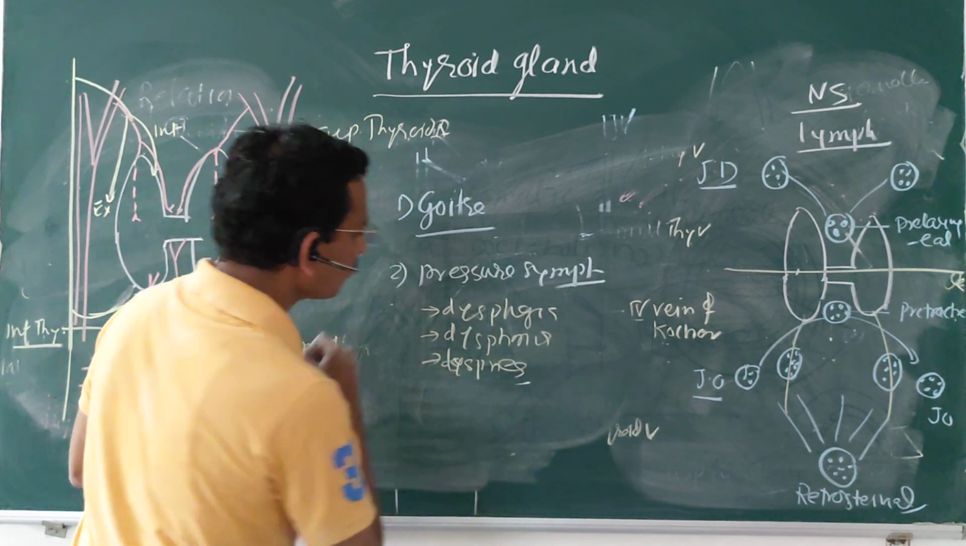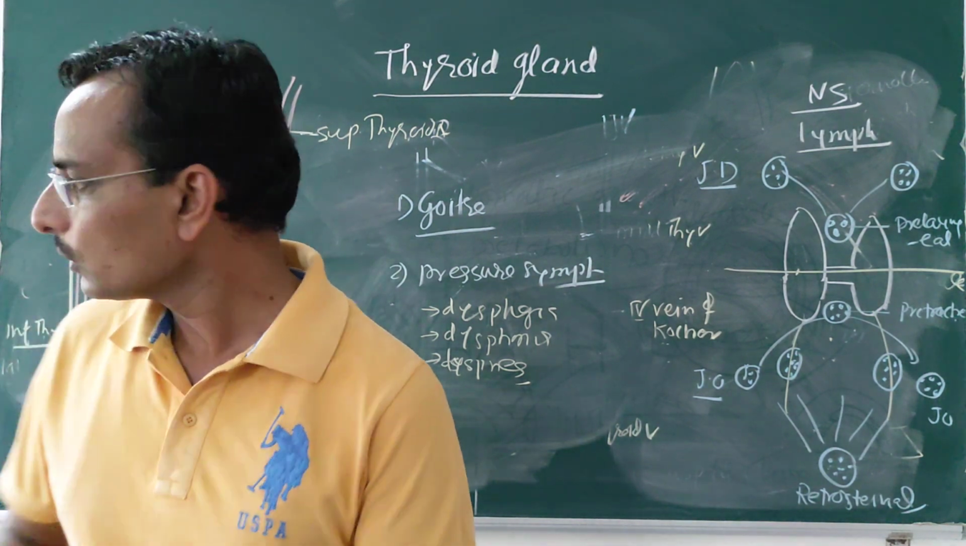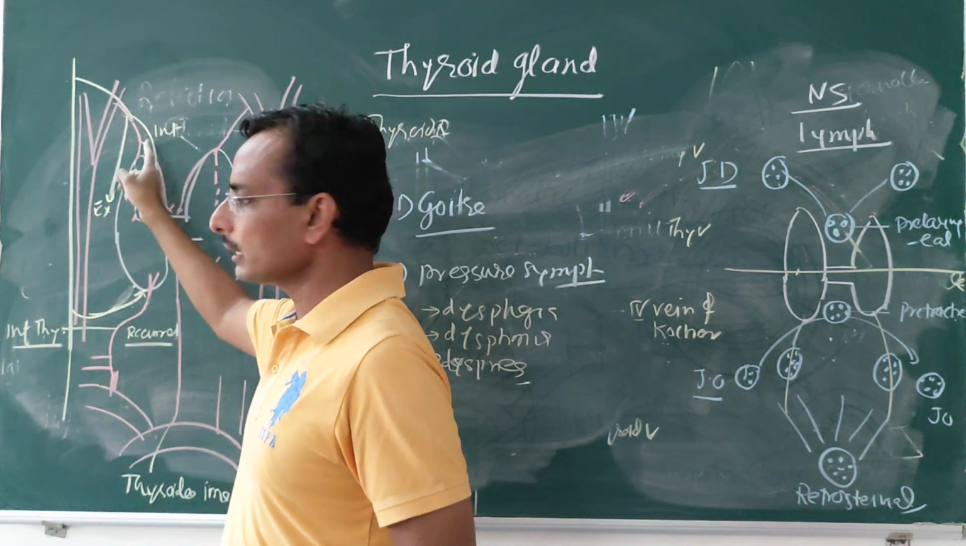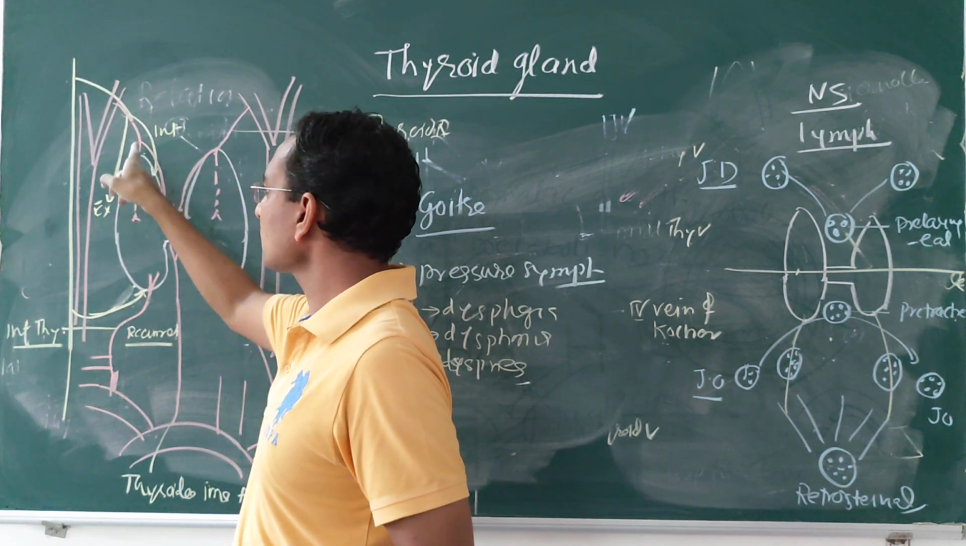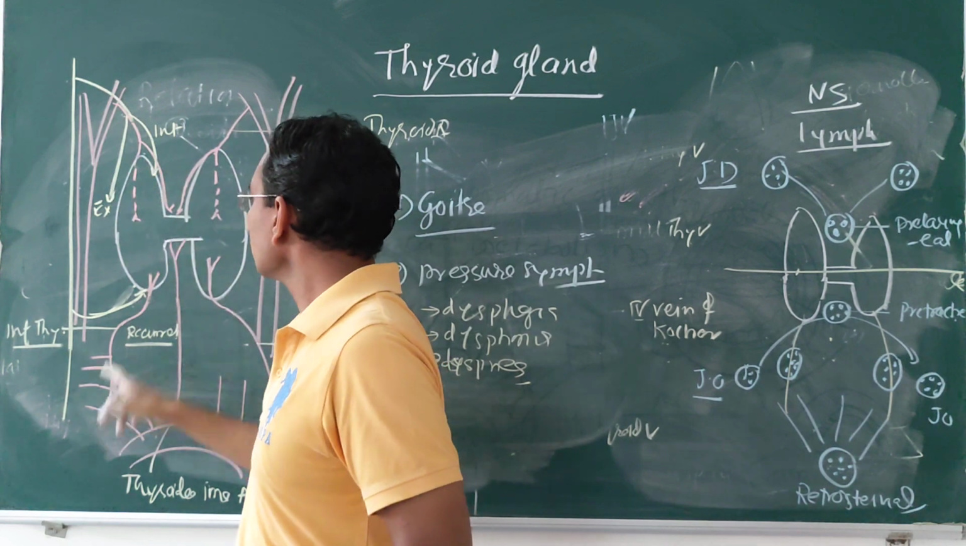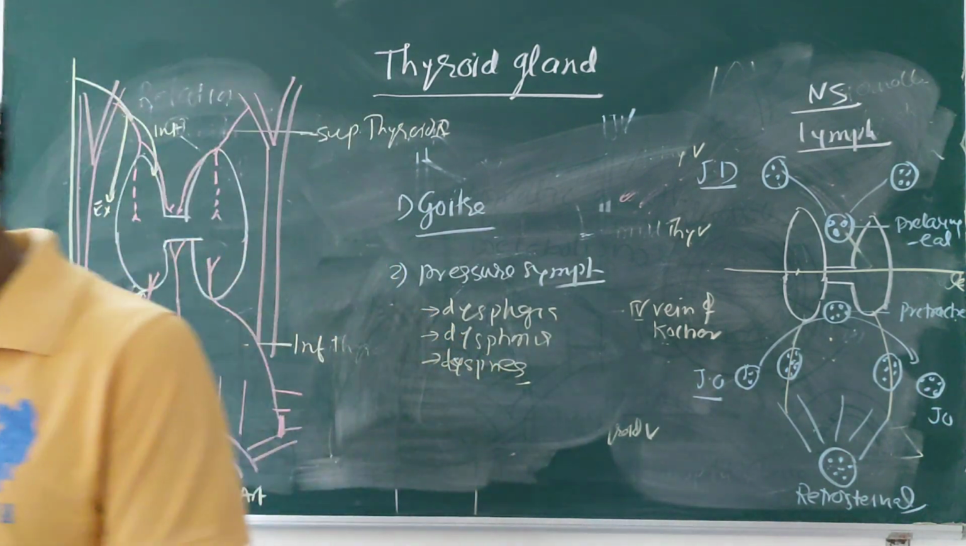Then another is, you already know where to ligate: the superior thyroid artery you have to ligate near the apex, and the inferior thyroid artery away from the base. Okay. Then